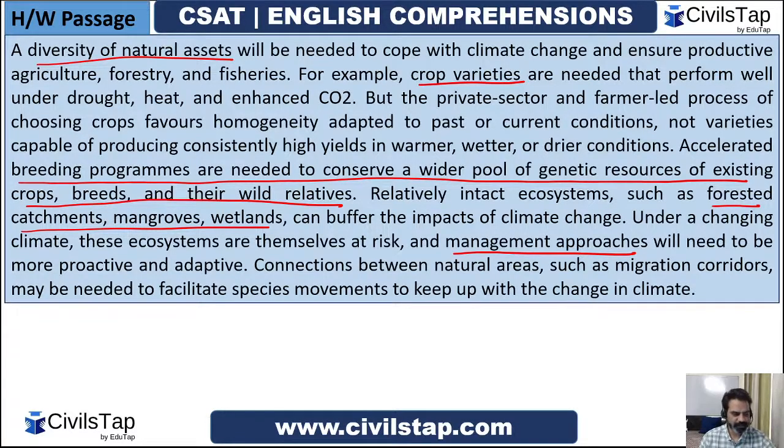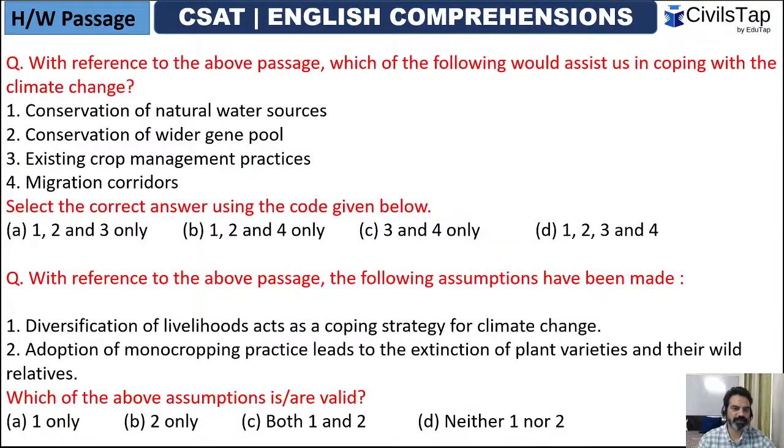So, guys, this is the first passage. You've read it carefully. Now, let's try to solve the question on the basis of the passage. With reference to the above passage, which of the following would assist us in coping with the climate change? Conservation of natural water sources, conservation of wider gene pool, existing crop management practices, and migration corridors.